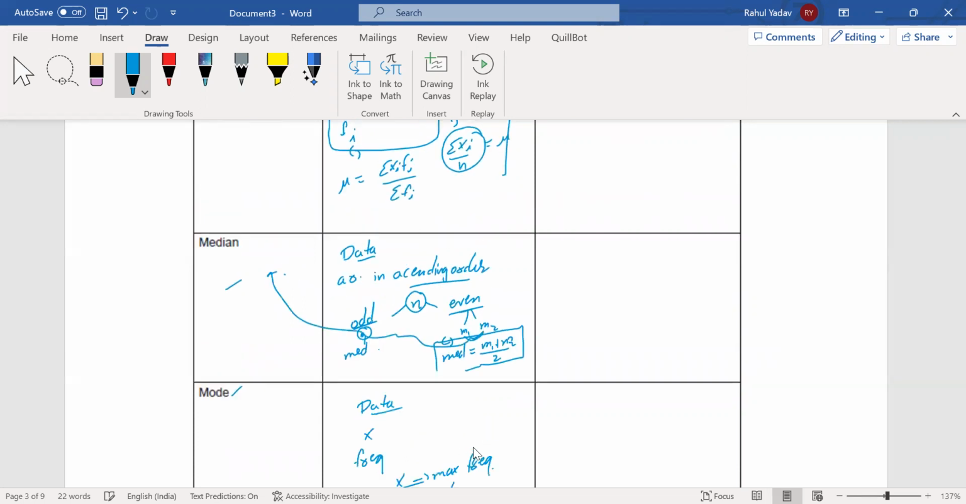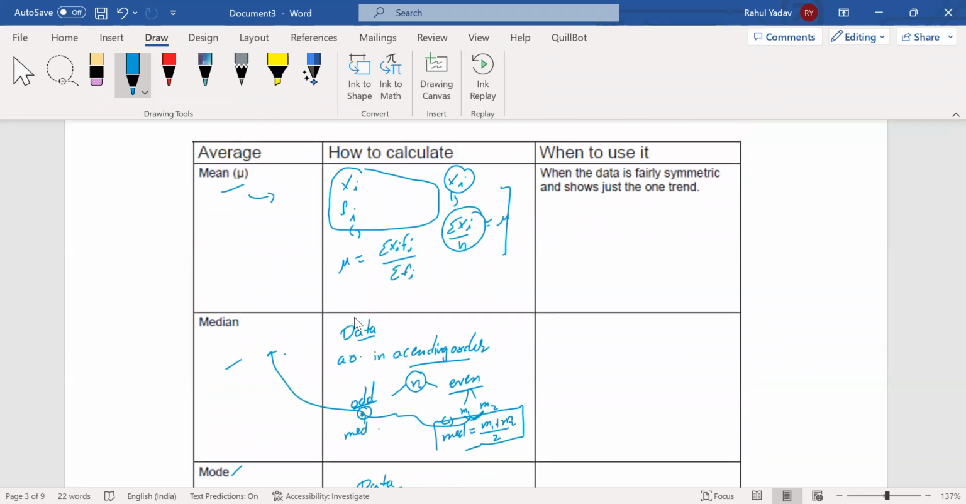Okay, we understood how we calculate these values. So when do we use the mean? When the data is fairly symmetric. In that case, the mean is the average, mu, and this mean can be used for generalization of the data set. That means the mean can be used as the appropriate value for the summarization of the data. Great. Now let's come to the median.